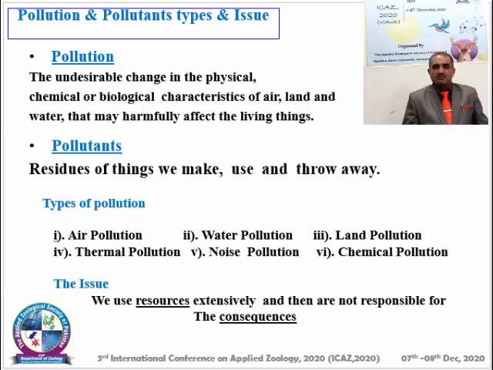And what are pollutants? Very simply, the substances which cause pollution are known as pollutants. In a more precise way, the residue of things we make use of and throw away are known as pollutants. There are different types of pollution and pollutants, and all components of the environment are polluted. Pollution types include air pollution, water pollution, land pollution, thermal pollution, noise pollution and chemical pollution. What is the issue? We use resources extensively and then are not responsible for the consequences. That is the big issue for the environment.